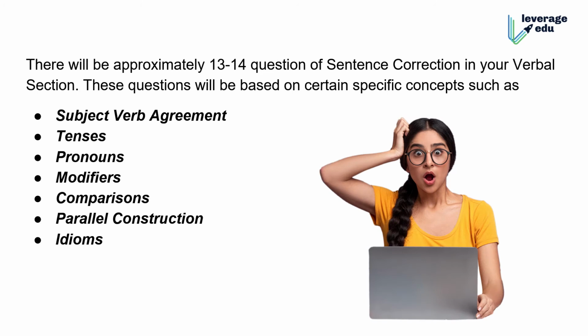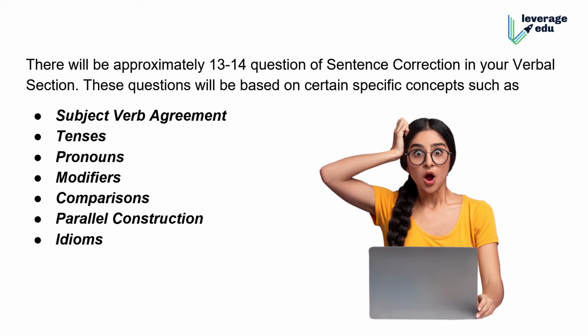Okay, true. Sentence correction is a huge part of your test. You're going to see 13 to 14 questions based on sentence correction. These questions will be testing various concepts such as subject verb agreement, tenses, pronouns, modifiers, comparison, parallel structure, idioms. So you have to strengthen all these topics. There are subtopics in sentence correction. Similarly, there are subtopics in critical reasoning, and sub question categories in reading comprehension. The three question categories are further divided, for your ease, into subcategories, so that you start understanding how they make a difference and how they're important. So these are the topics for your help.